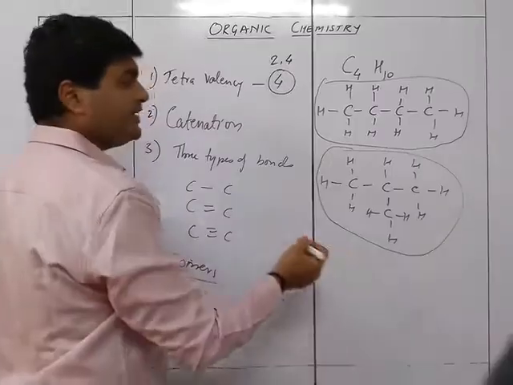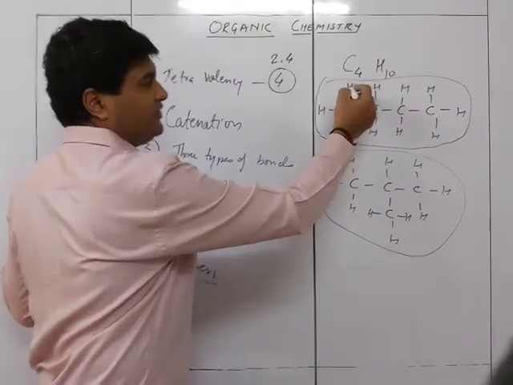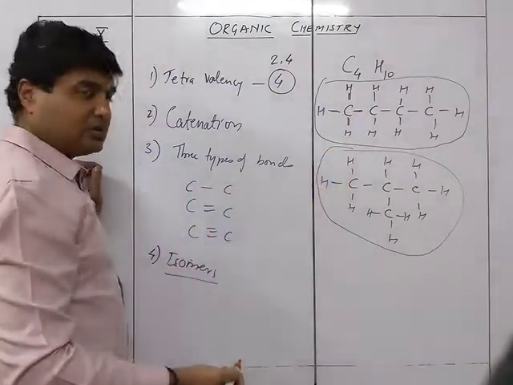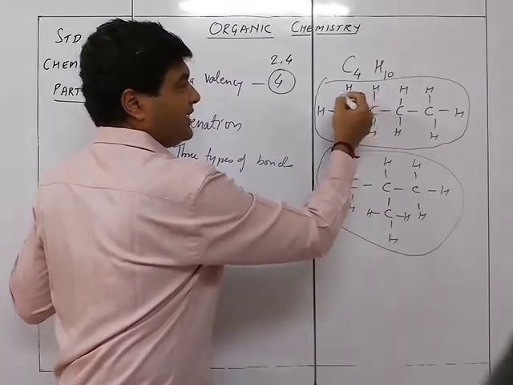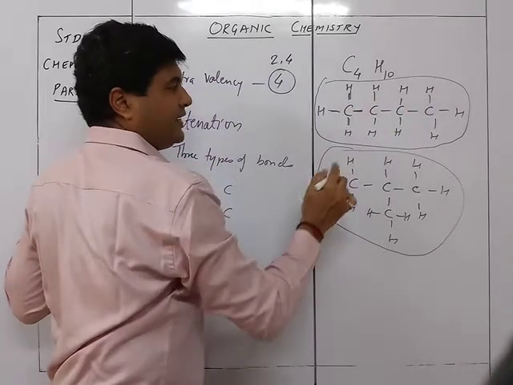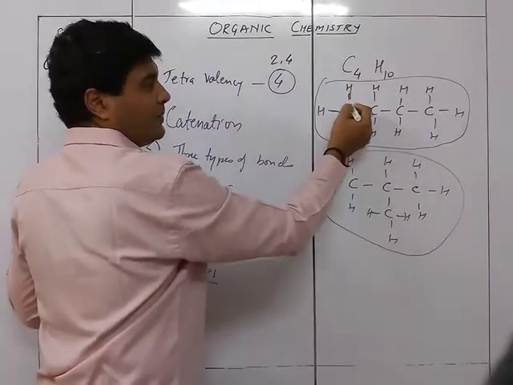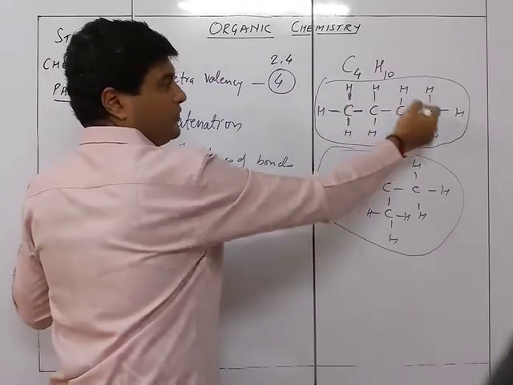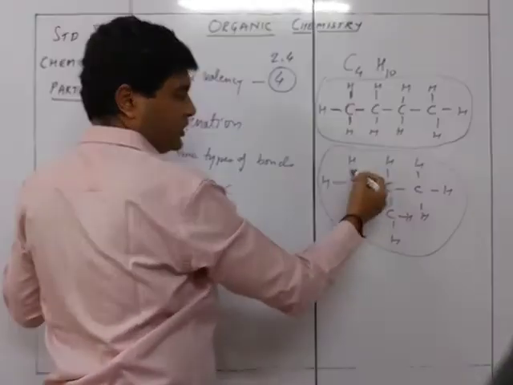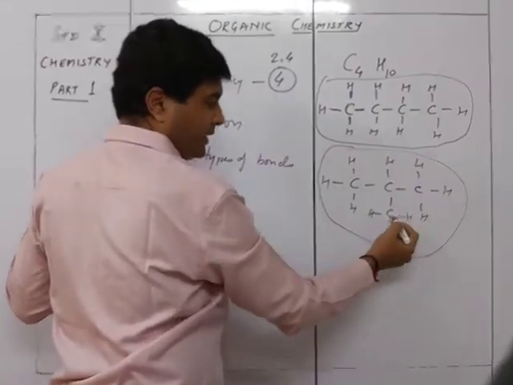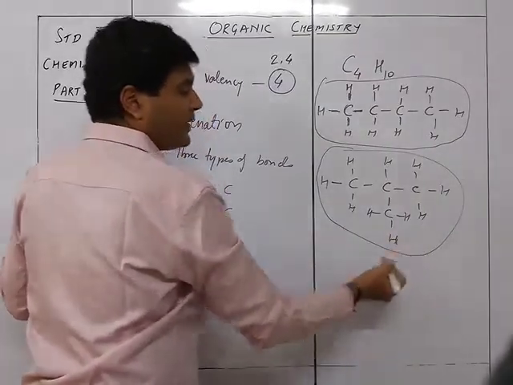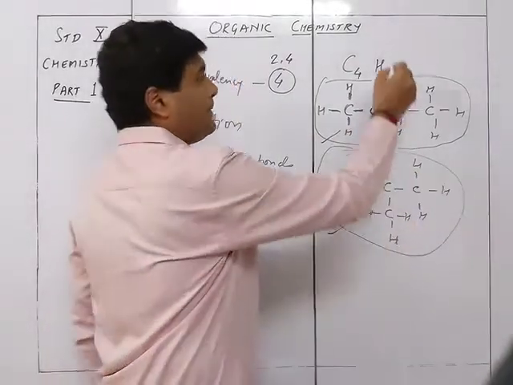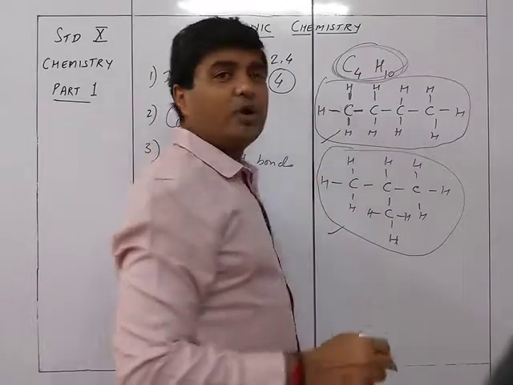You can see in each and every case the carbon is giving its own electrons and sharing one with hydrogen or carbon itself. So the tetravalency of the carbon is complete in all the cases. This carbon has 4 electrons, 1, 2, 3, 4, that's why it is combining with 4. Here also 4, here also 4, here also 4. Accordingly, this one and this one both have the same molecular formula C4H10.